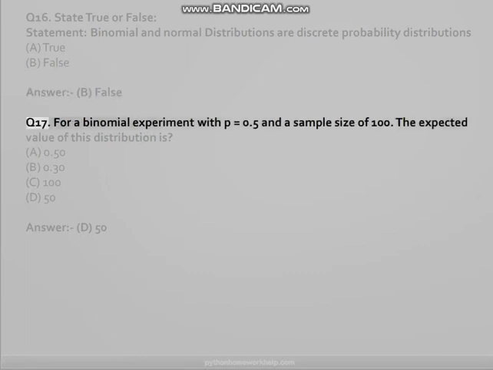Q17. For a binomial experiment with p equals 0.5 and a sample size of 100, the expected value of this distribution is A. 0.50, B. 0.30, C. 100, D. 50. Answer D. 50.